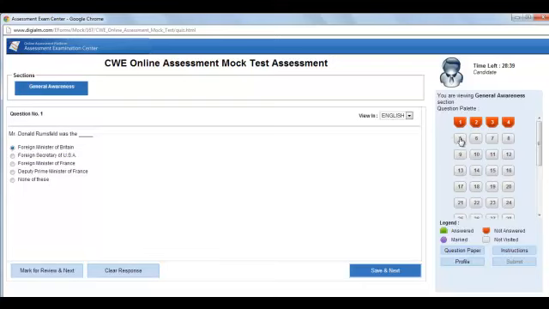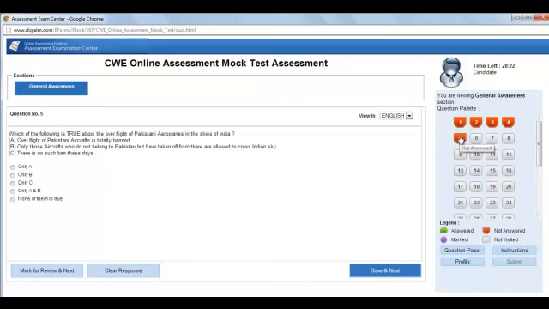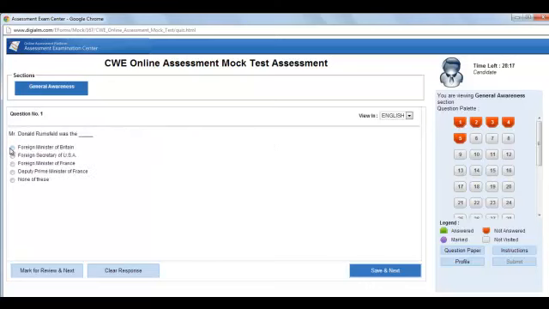Then if I move on and click on any other question, what I was trying to say at that point of time was that question number 1 would still remain red if I don't click on save and next. Let's say I don't save and I move on to the next question, let's say 5. Now remember, we choose this option 1. See, this hasn't been registered here, so my suggestion would be that the system calls for clicking on save and next button. As soon as you click on save and next, it will automatically go green. This means that you have already answered the question.